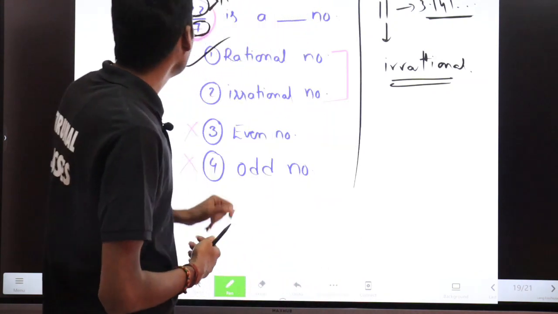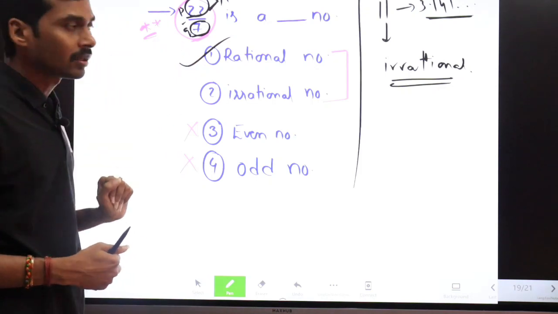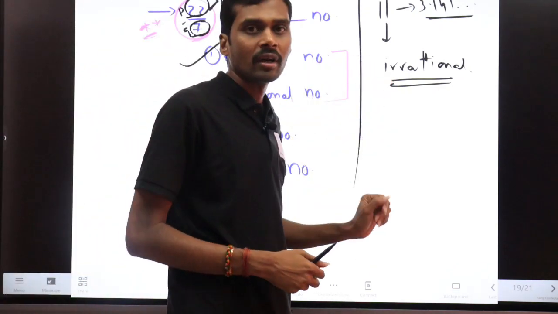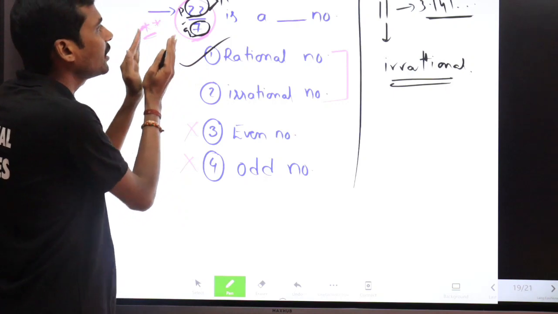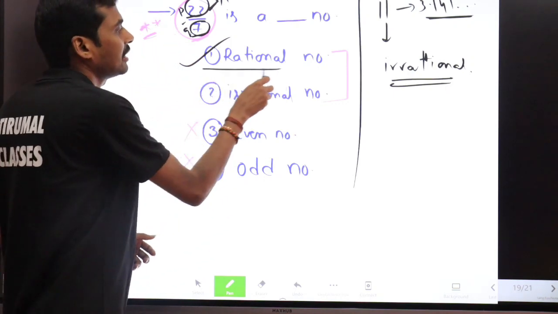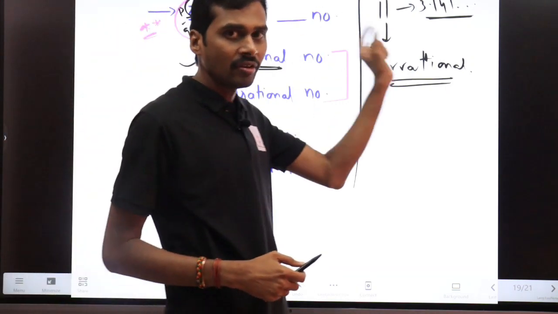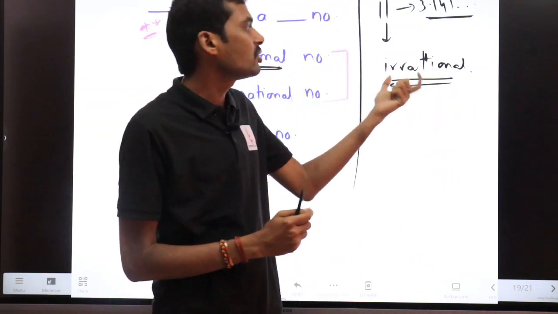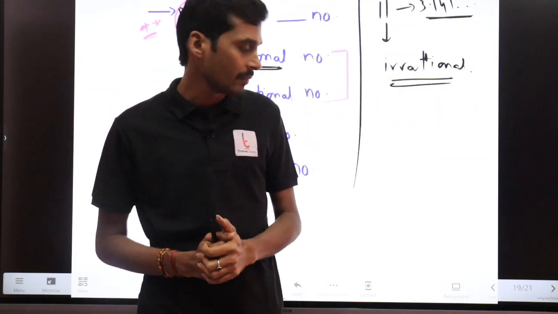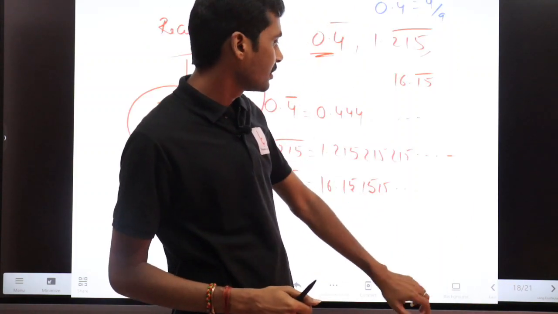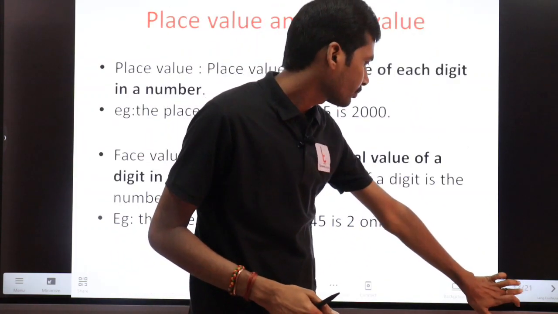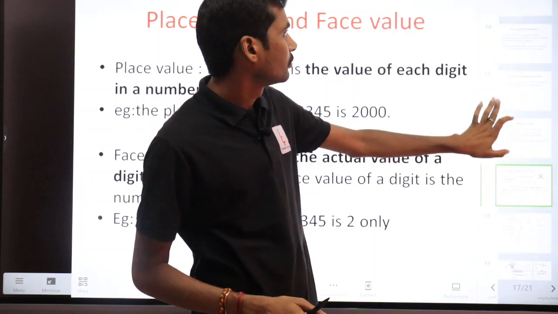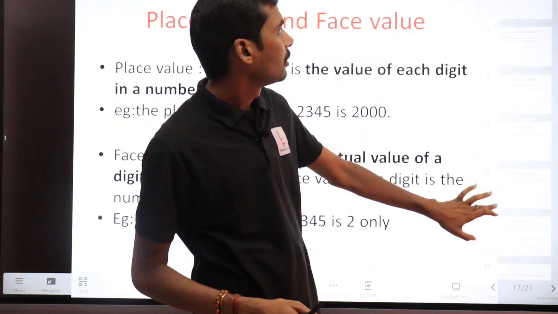So here 22 by 7 is simply a p by q number, and the value of pi is an irrational number. When simply 22 by 7 is asked, that is a rational number. If the question is particularly what is pi, pi is which number? Irrational number. Okay, you see the difference? That is the difference.